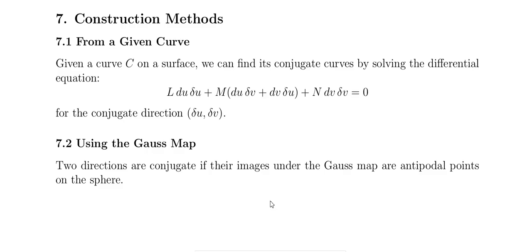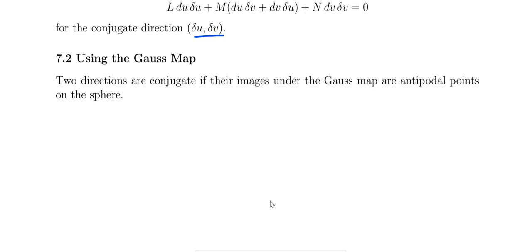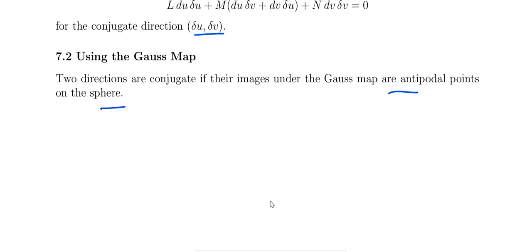And construction method: from the given curve C on a surface, we can find the conjugate curve by solving the differential equation, this equal to 0, for the conjugate direction del u comma del v. And the Gauss map: two directions are conjugate if their images under the Gauss map are antipodal points on the sphere.